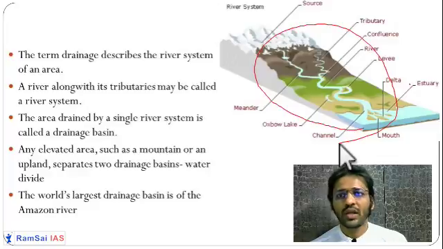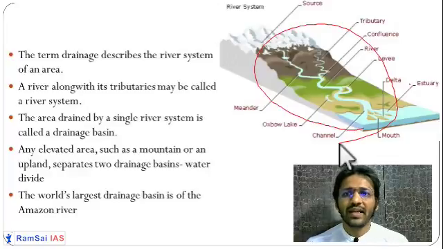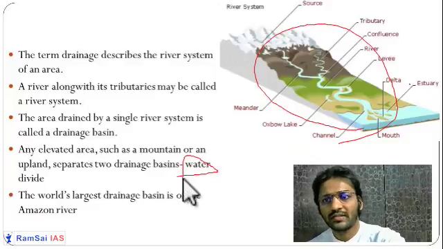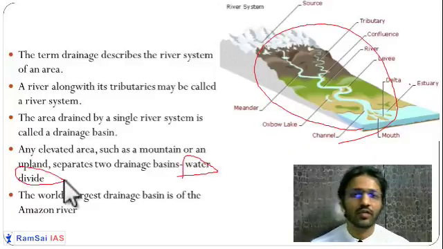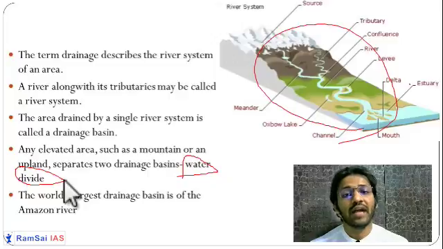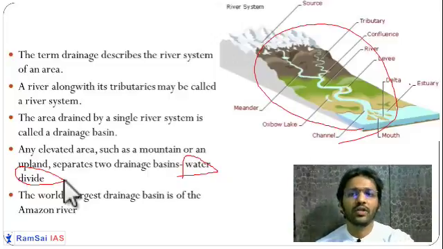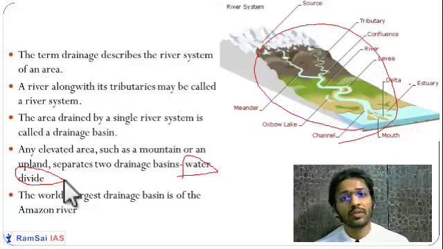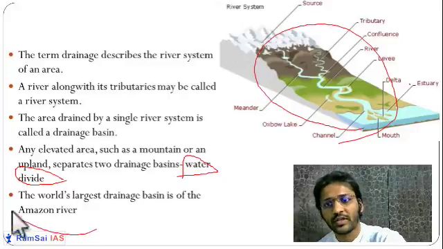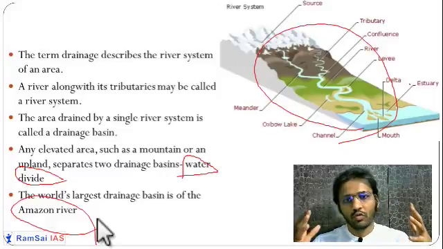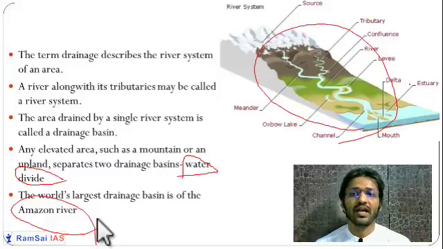Getting it? These elevated areas or water divides are very important in understanding the river system in the case of India. Even in India, we have divided rivers according to the water divides. In the 11th standard NCERT, we are going to see that. The biggest river system in the world is the Amazon river system, in terms of water volume by its discharge.